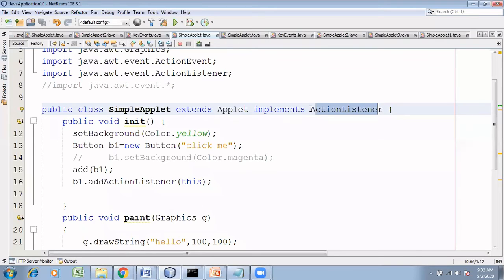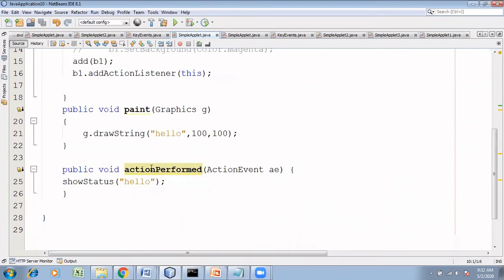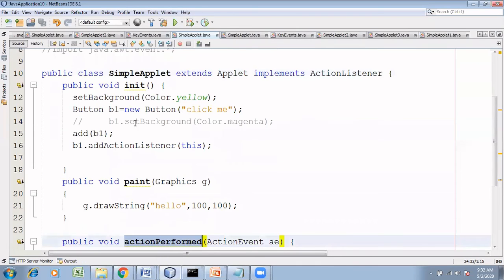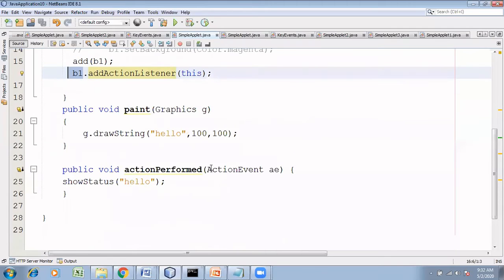When I implement ActionListener, it has methods which are abstract. Since my class is not abstract, this class should implement the methods. The only method present within ActionListener is actionPerformed. So public void actionPerformed. What is the event? When I click something on b1, it generates an event, and the name of that event is ActionEvent. Public void actionPerformed(ActionEvent ae).